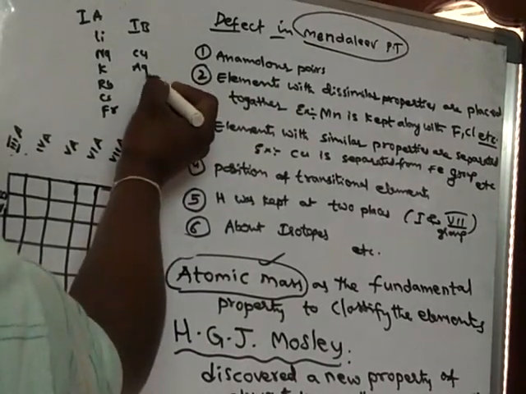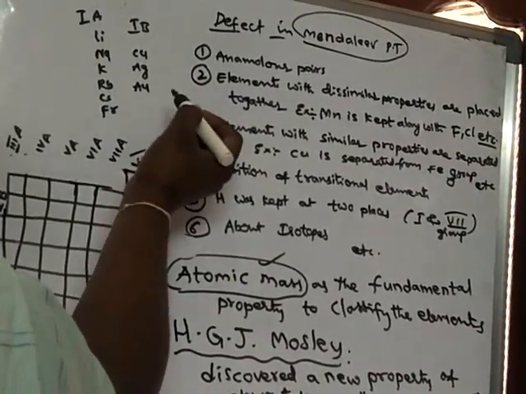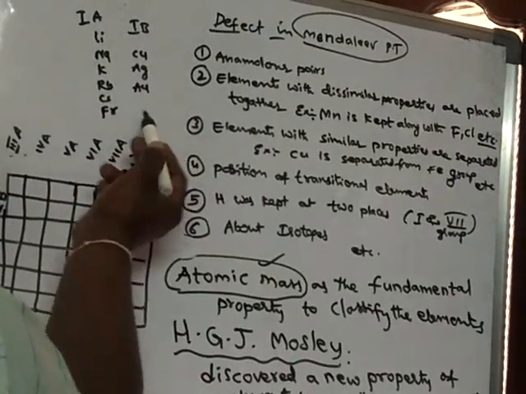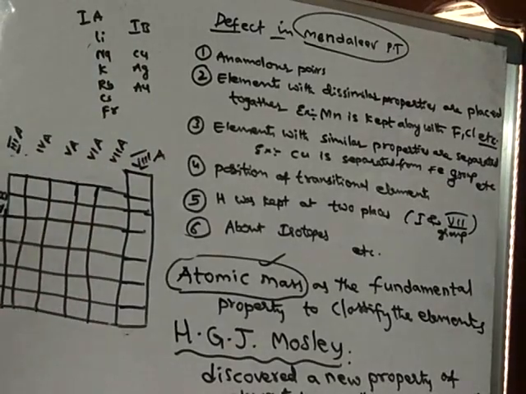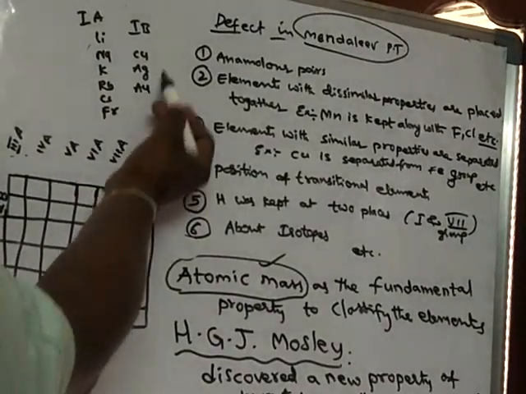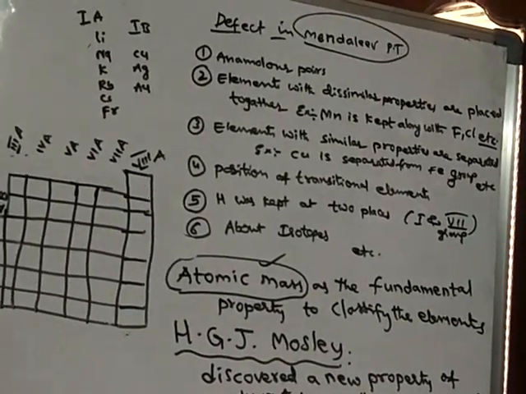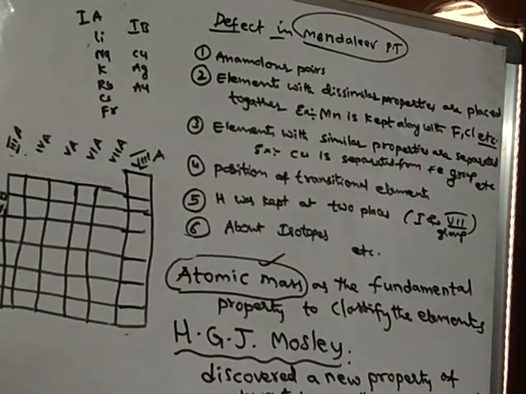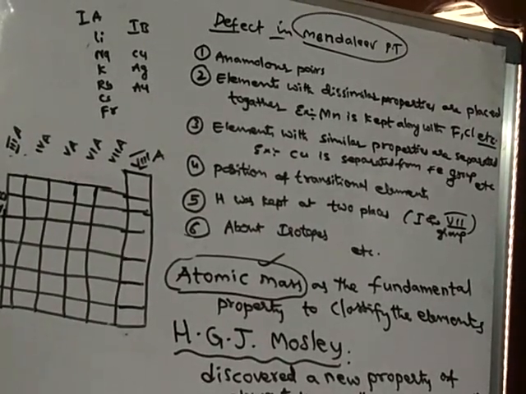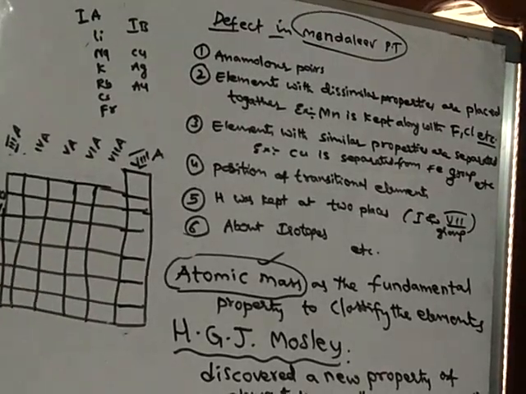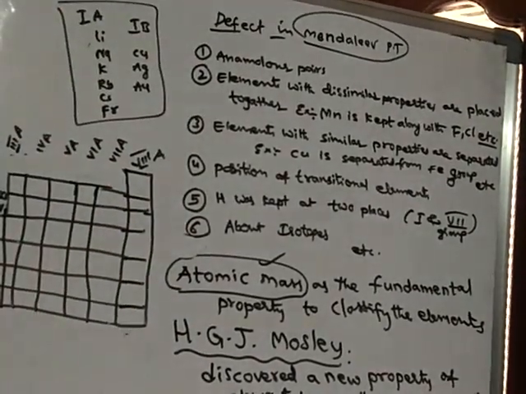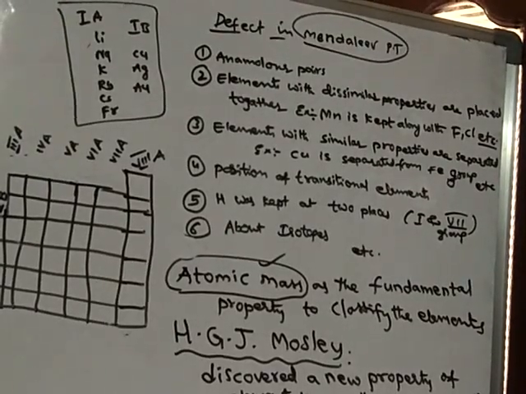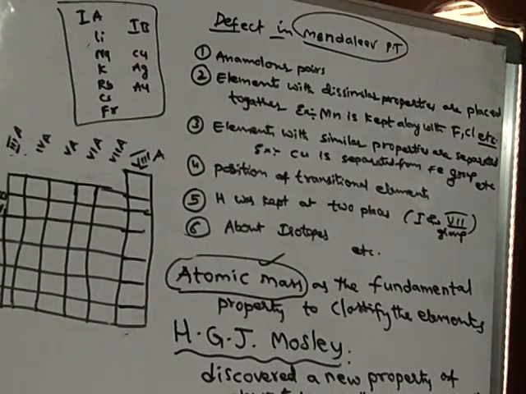Copper, silver, gold. These elements differ in their properties from those elements, because they belong to a different subgroup, though in the same group. Mendeleev arranged all these elements together as the first group. So that is a defect.